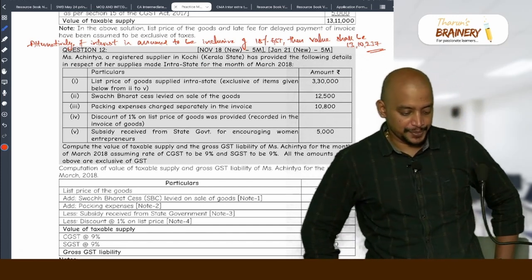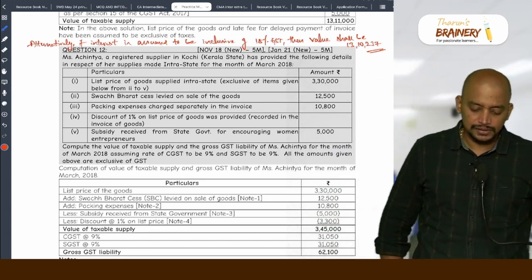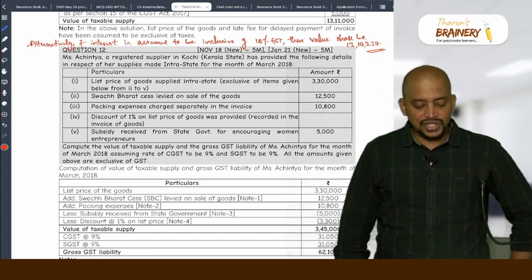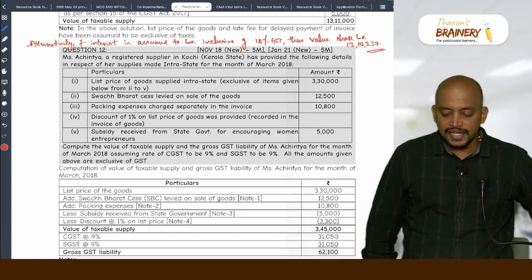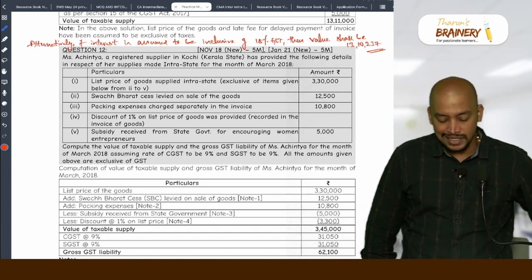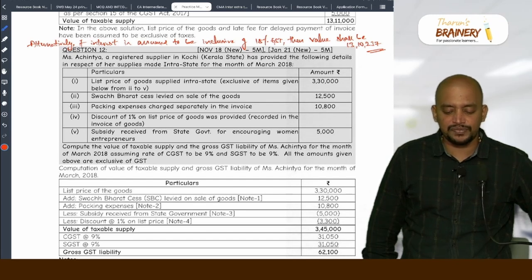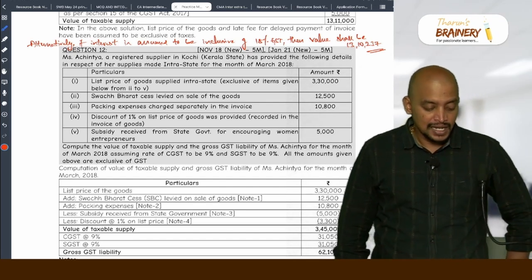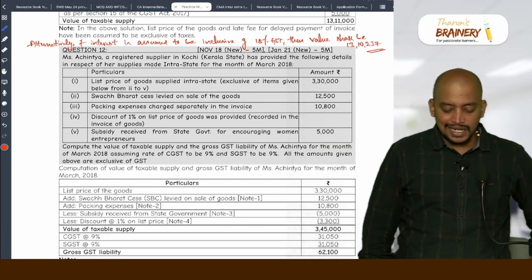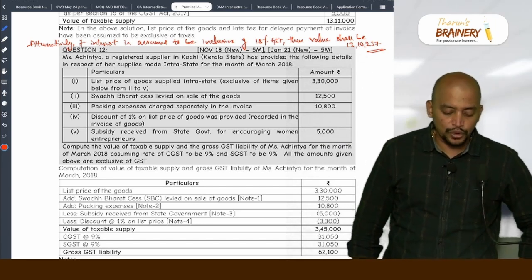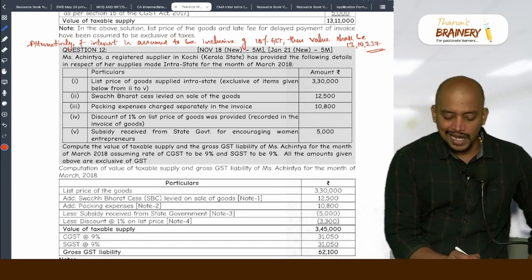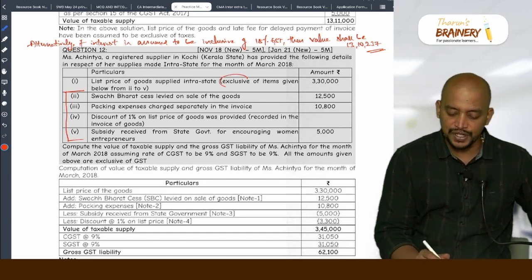Next, question number 12. Miss Achintya, a registered supplier in Kochi, Kerala state, has provided the following details in respect of her supplies made intrastate for the month of March 2018. List price of the goods supplied intrastate exclusive of items given below from 2 to 5. So all these are excluded. That's what they are telling. Exclusive of items means what?